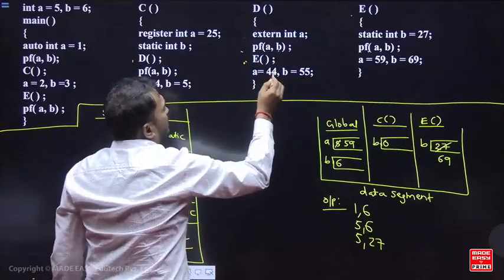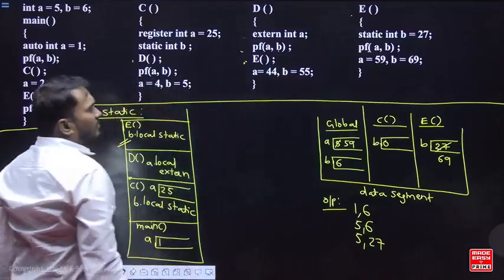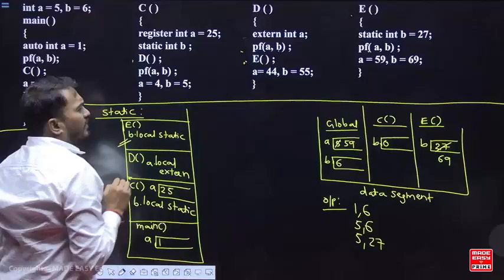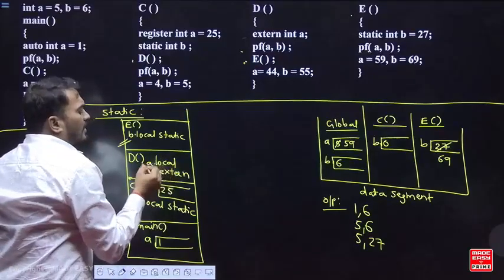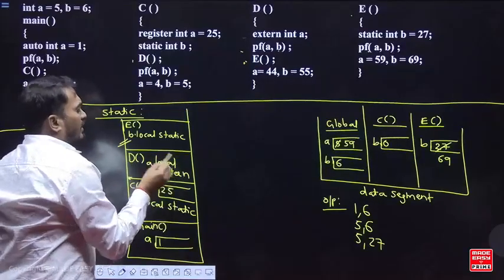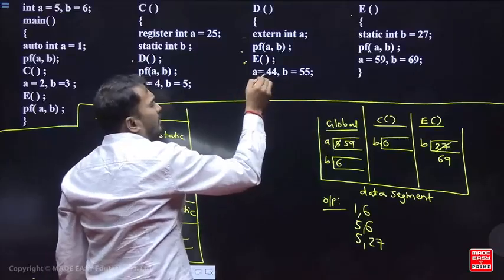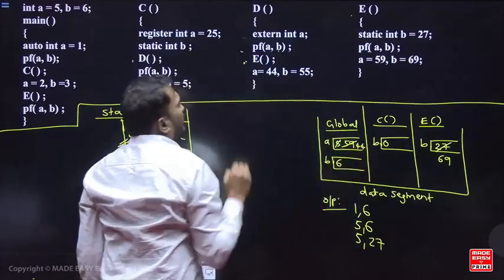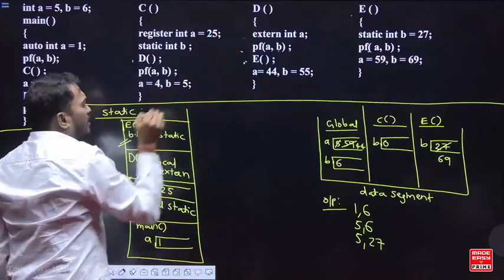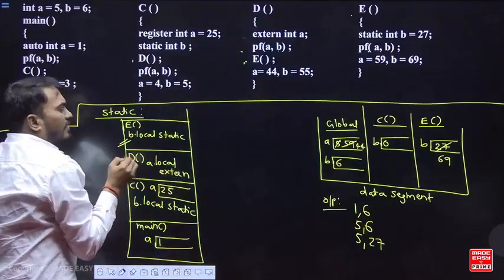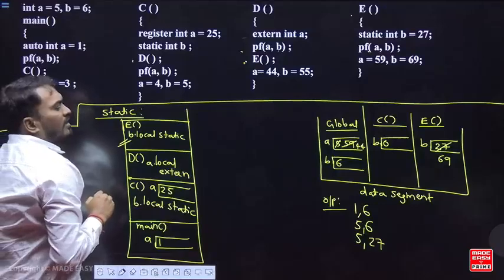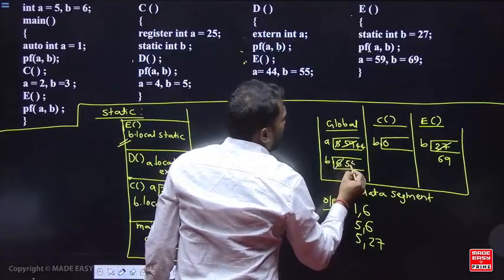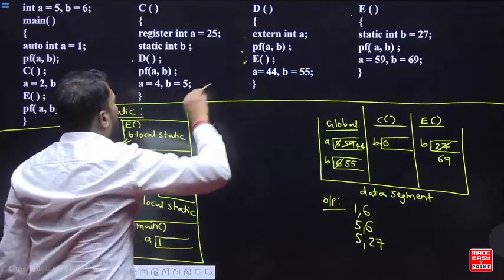In the function D, you are saying A equal to 44, B equal to 55. A is a local and external. It will make use of the memory of a global variable. So global में A का value change होना है. Okay, 44. और B का value, B is a free variable. देखो function D में B is a free variable. Free variable है, static scoping. Where do you update? In the global. So global में B का value change होगा. Okay, 55. Now function D is completed.